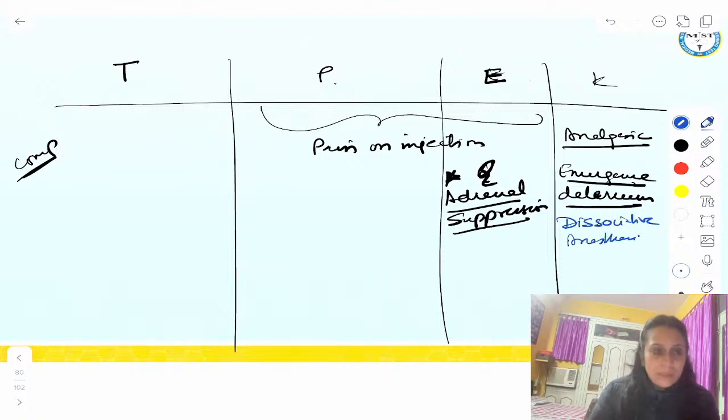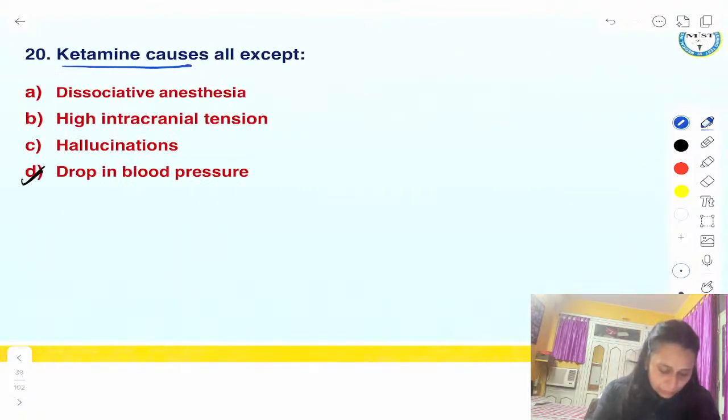Okay? So if we see the question, then ketamine causes dissociative anesthesia. It increases intracranial tension because it is sympathomimetic. It can cause post-op delirium, hallucination, etc. It never drops the blood pressure. It can increase the blood pressure. So this is false about ketamine.